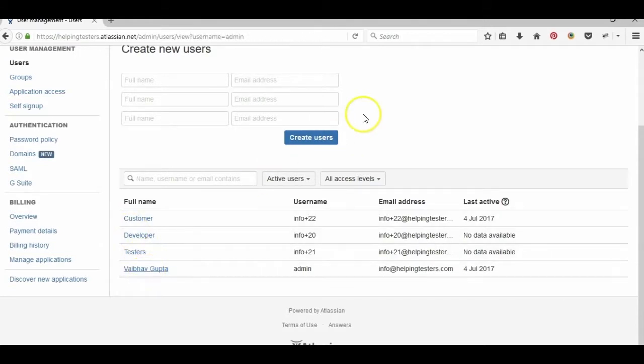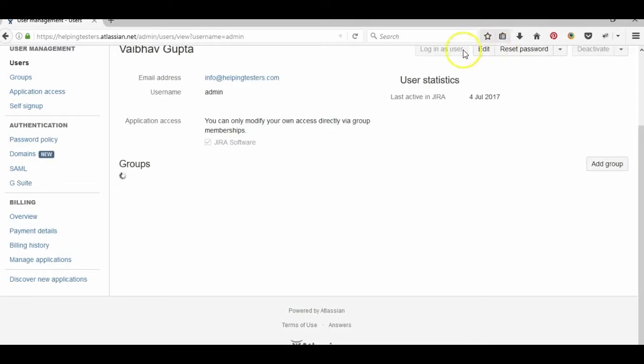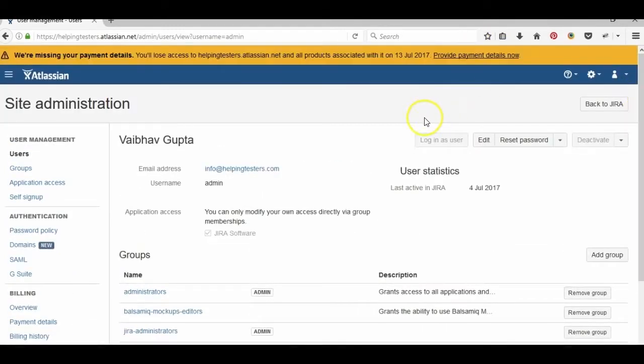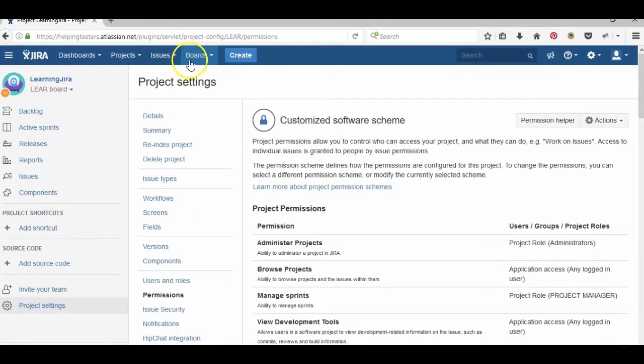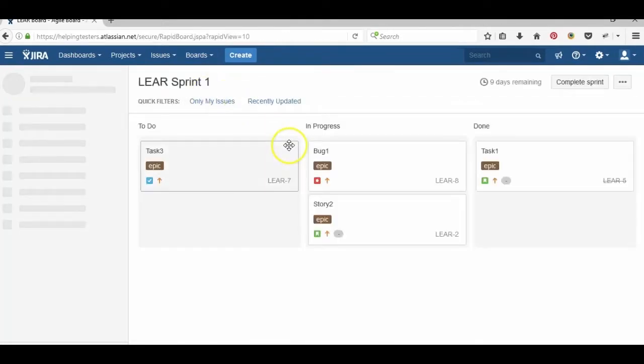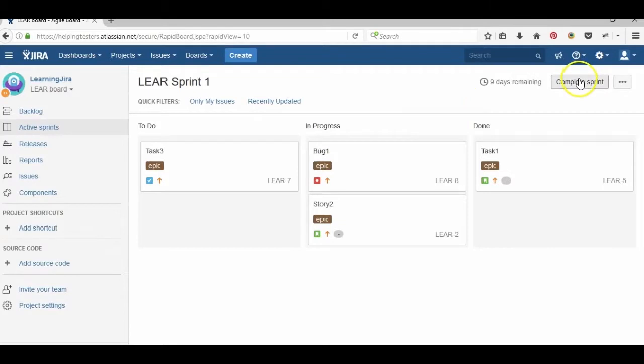Okay, so let me log in, as currently I am in login, so that's why it's not showing me, it's disabled. So let me go to the board of this project, and yes, I can complete the sprint.